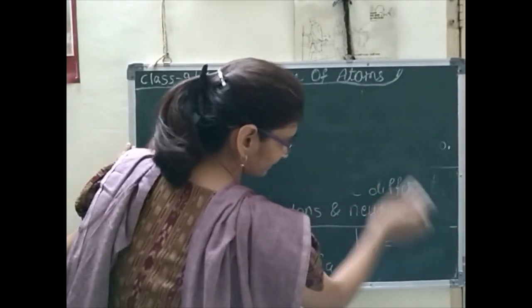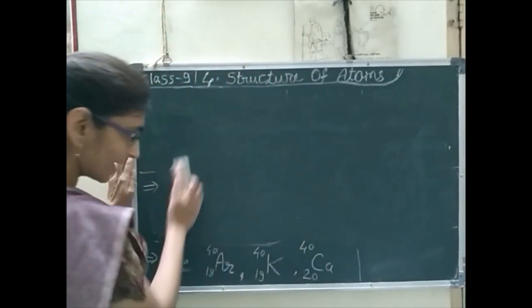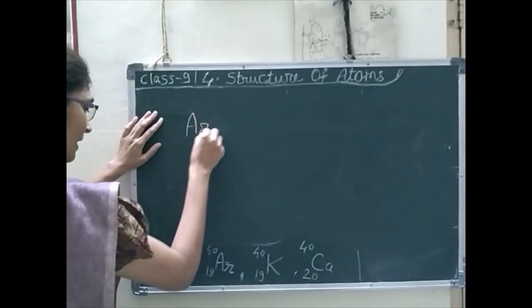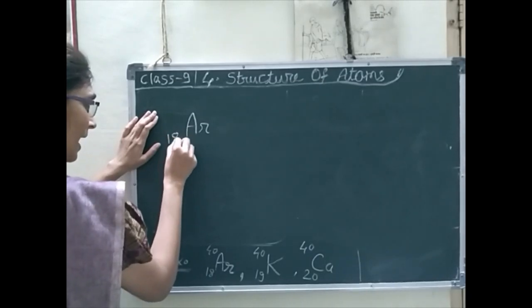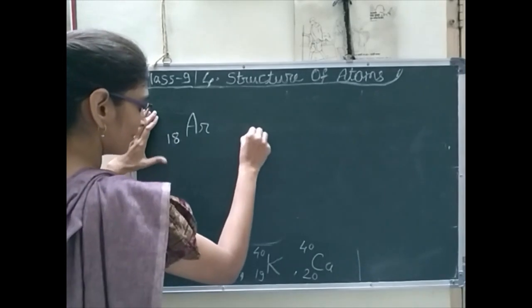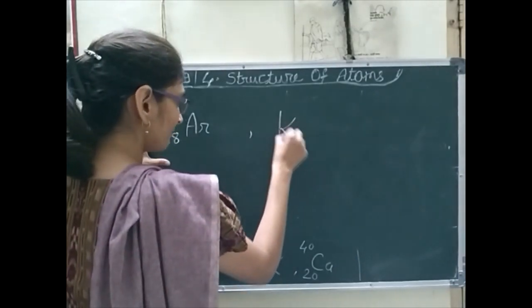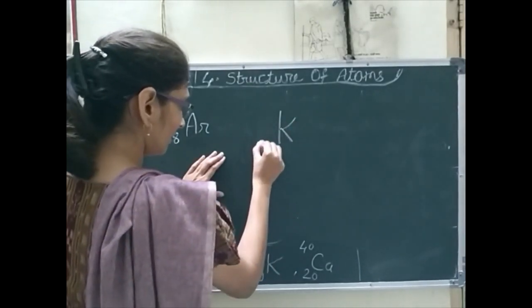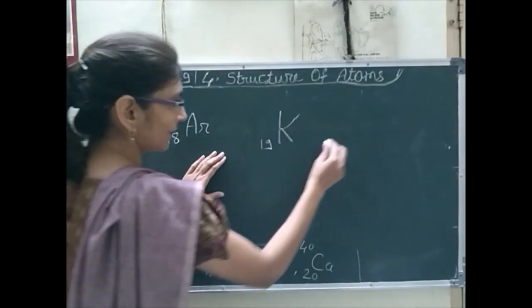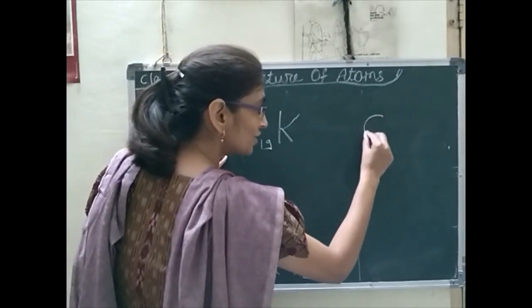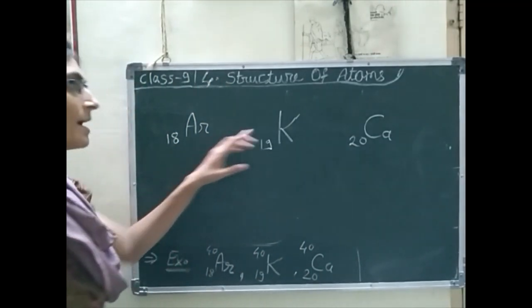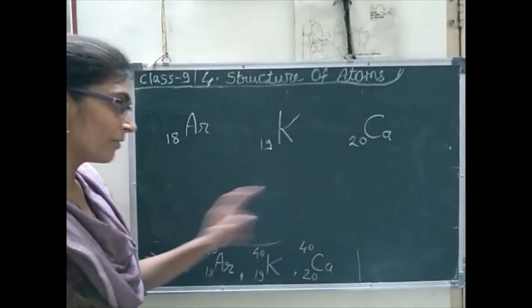See here, argon, that is atomic number 18 and mass number 40. Again, potassium, atomic number 19 and mass number 40. And again, calcium, atomic number 20 and mass number 40.